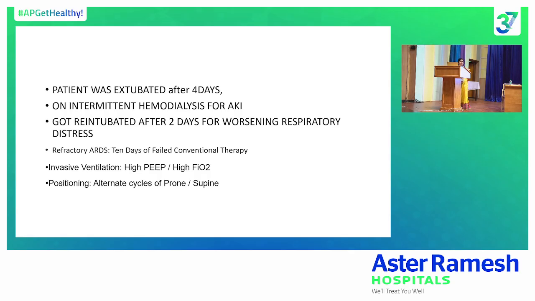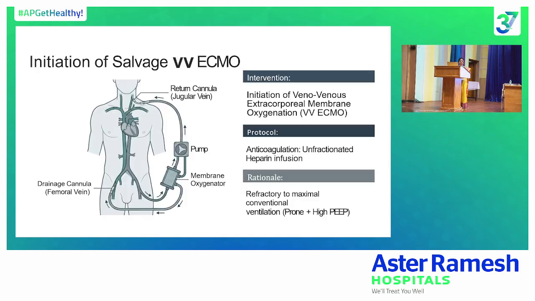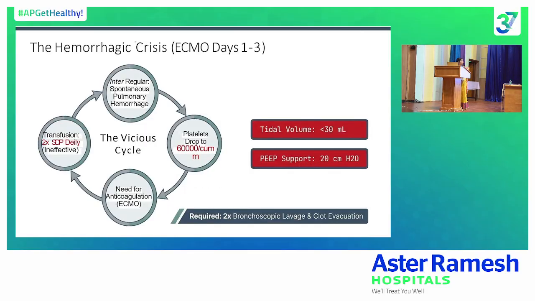Usually in severe pulmonary embolism with cardiogenic shock, these patients will need VA ECMO. But this patient was able to come out of cardiogenic shock easily with thrombolysis alone. But after 3 days he got intubated again for acute respiratory distress. Because the patient had a secondary bacterial infection, he went into acute respiratory failure. Initially he responded to prone ventilation, but after 1 week he was not responding, and his PF ratios worsened. So this patient had to be initiated on VV ECMO on almost day 7 of intubation.